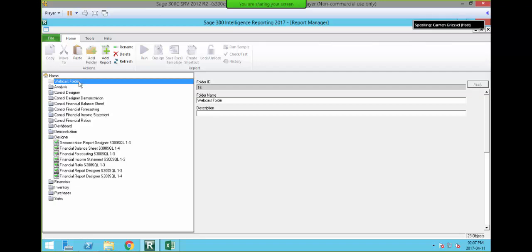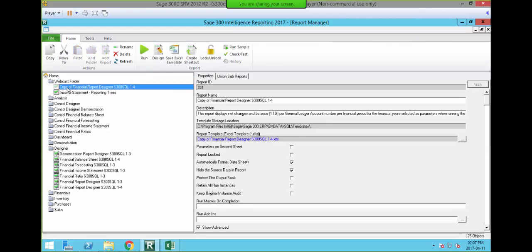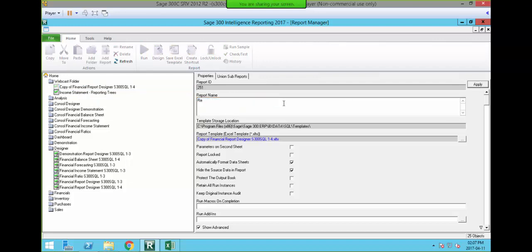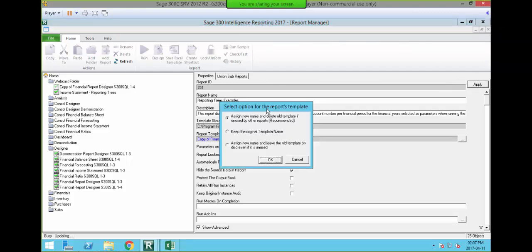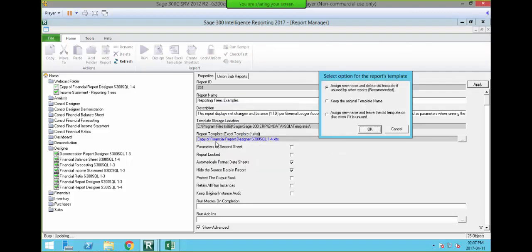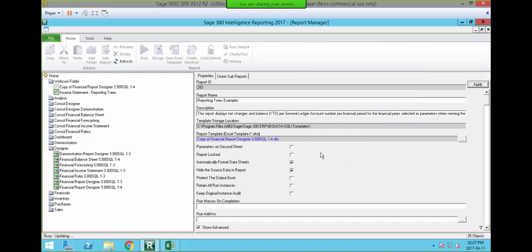Then I'm just going to refresh by double clicking my folder, and you can see the copy of that report is now available in that folder for me. I can give it a new name, so I'm going to say reporting trees examples. You would obviously give it either a division name or something that you want to filter on. So I'm going to click apply, and it's going to ask me to change the report template name to be the same as the report name, and I'm going to click OK because I do want that.